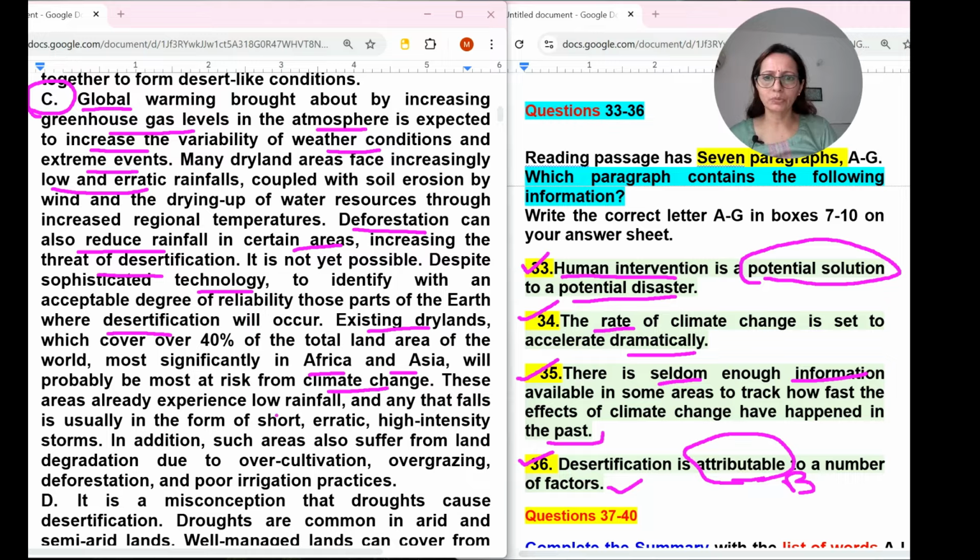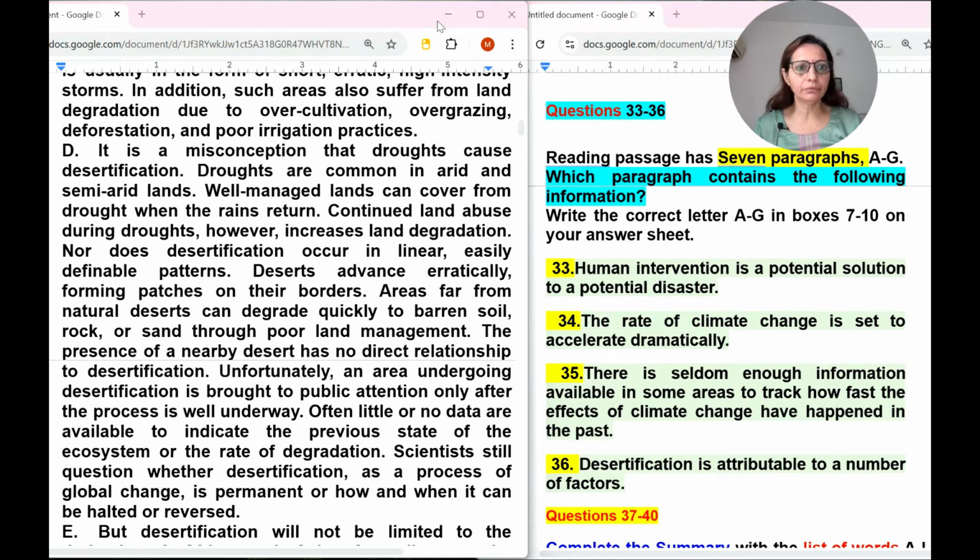Africa will probably be the most at risk from climate change. These areas already experience low rainfall. In addition, such areas also suffer from land degradation due to over-cultivation, overgrazing, deforestation. But directly they are not talking about human intervention, which is a possible solution to potential disaster. So they are just explaining the problem here in Africa and Asia. So let's move to D number paragraph. We'll be reading D number paragraph.